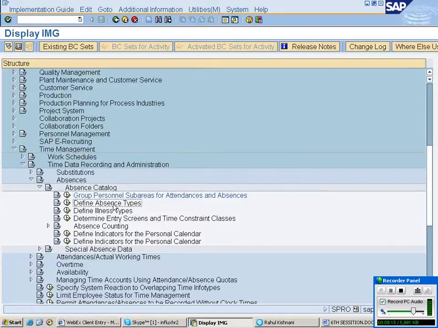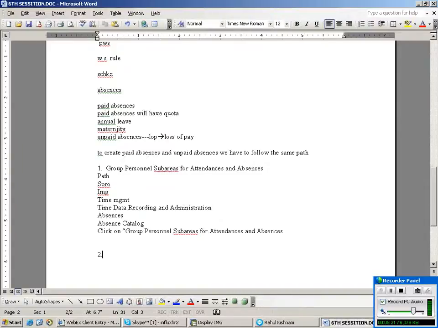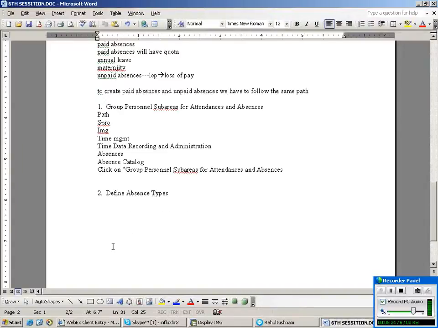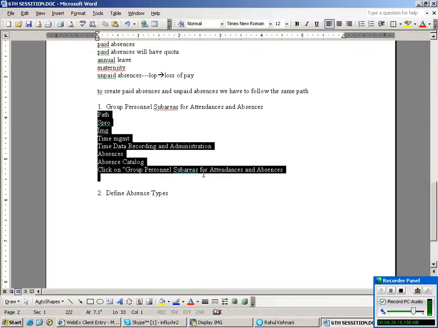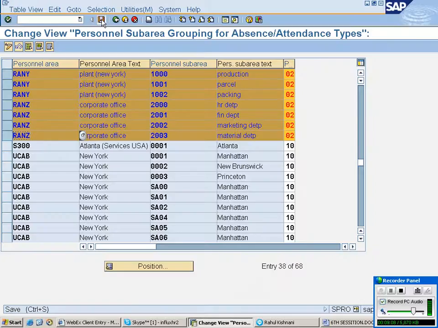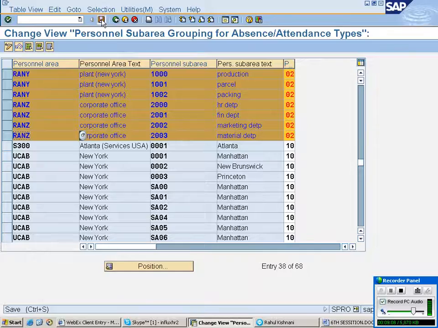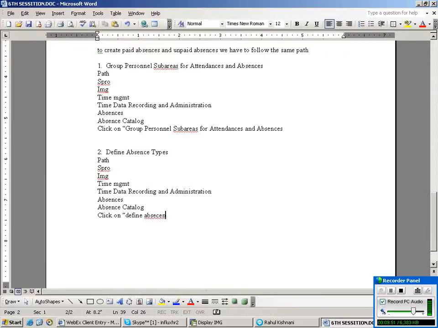The second step is define absence type. We don't do anything here, but we have to check it here. The path is SPRO, IMG, time management, time data recording and administration, absences, absence catalog. Then click on define absence types.